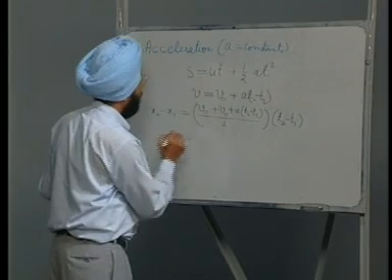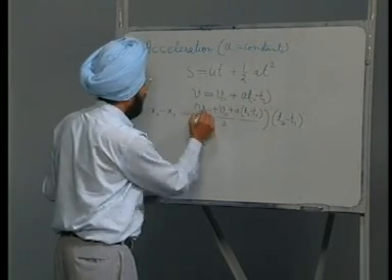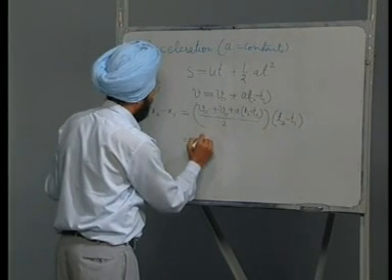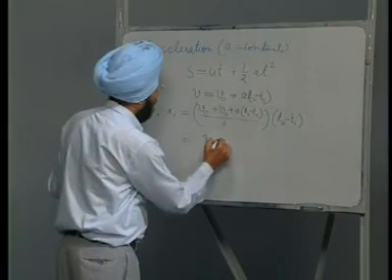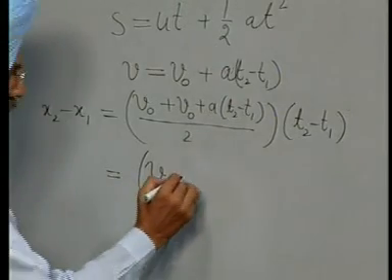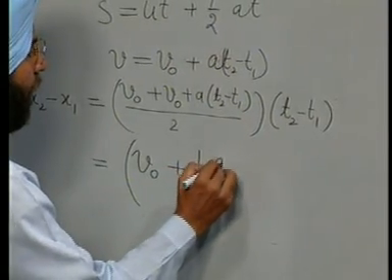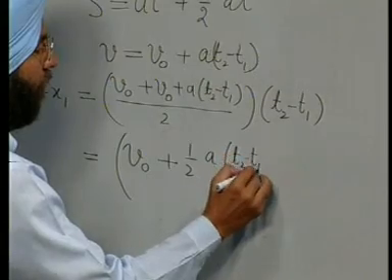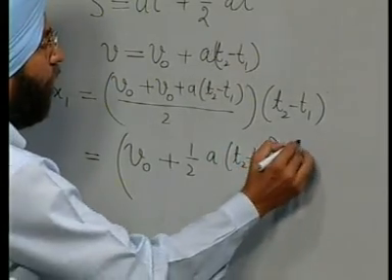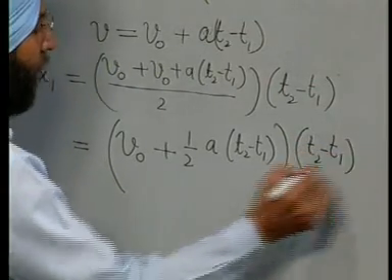So, we have 2 v 0 divided by 2, so v 0, plus half a t 2 minus t 1 into t 2 minus t 1.